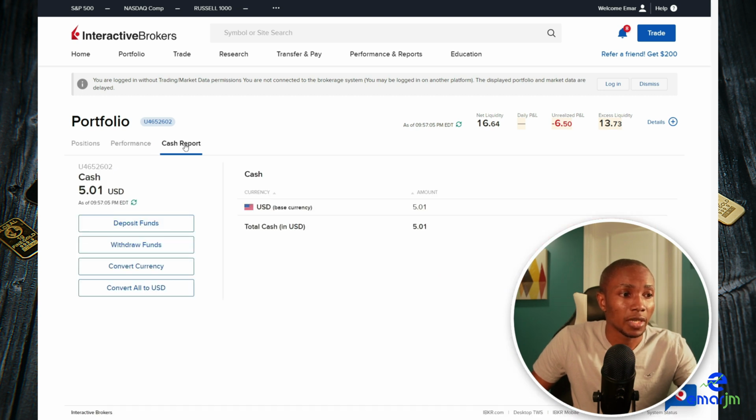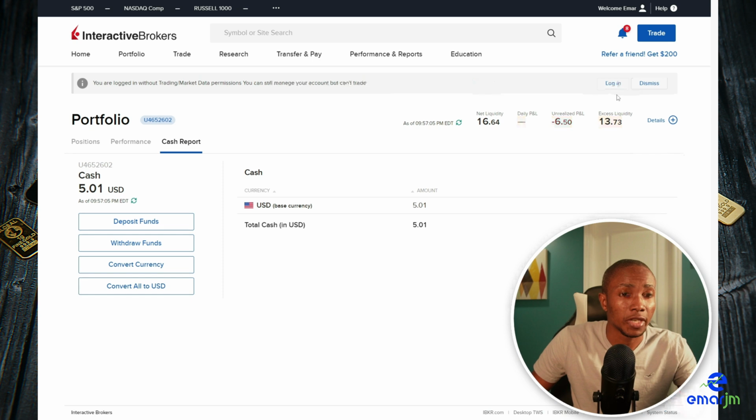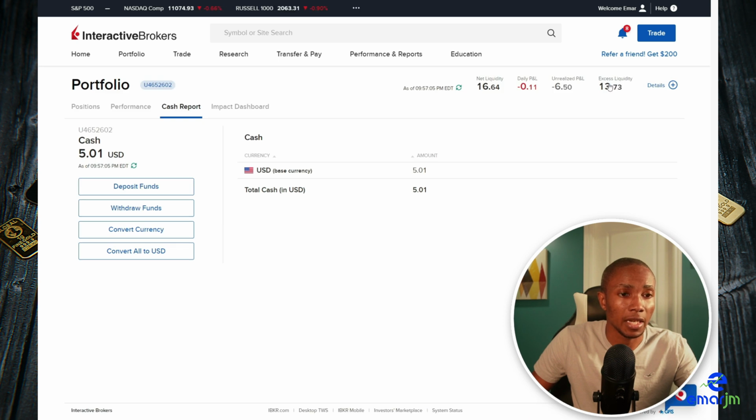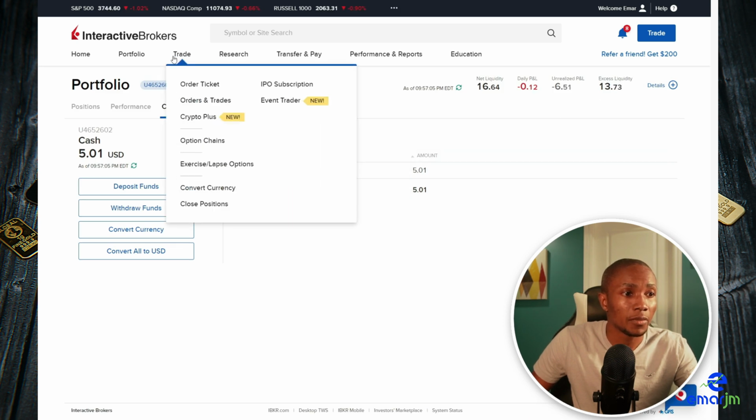So let's go on cash report. It will show you the amount of money you have available and your net liquidity. So I'm going to log in to the trading data because it automatically puts you in a read-only mode when you log in most of the time. So on the trades tab is where you can purchase and sell shares.